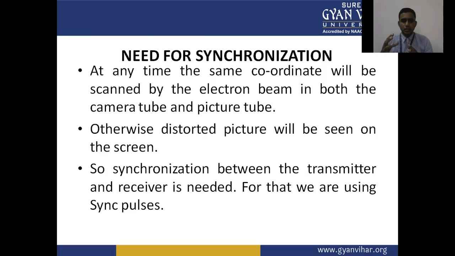The picture is then displayed on the CRT screen, monitor, or TV receiver. At any time, the same coordinate must be scanned by the electron beam in both the camera tube and the picture tube. Otherwise, a distorted picture will be seen on the screen. If there is no synchronization pulse, a distorted picture will be seen.